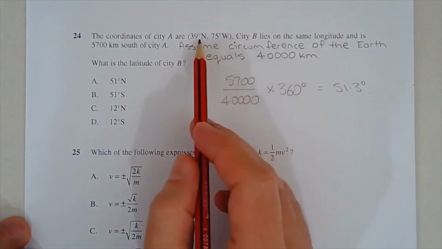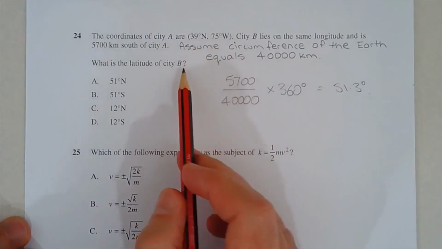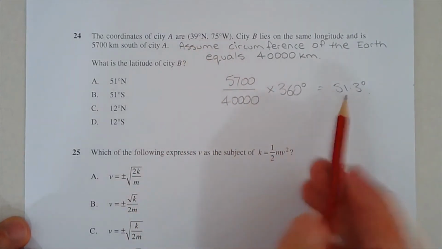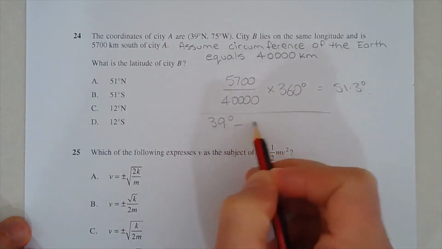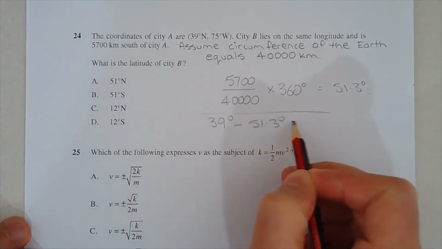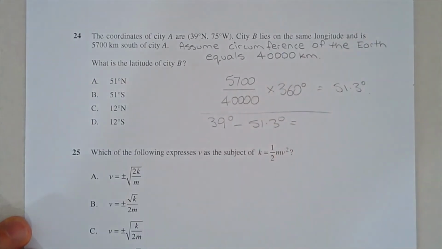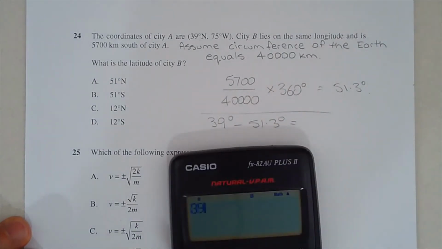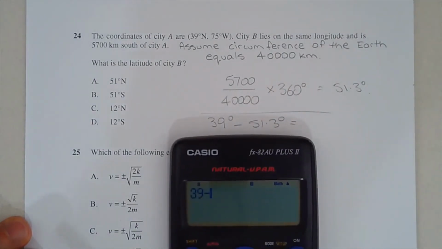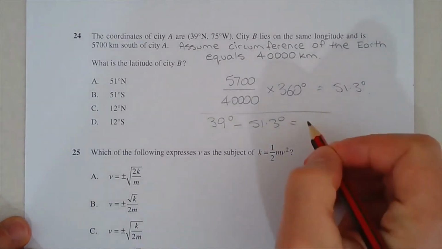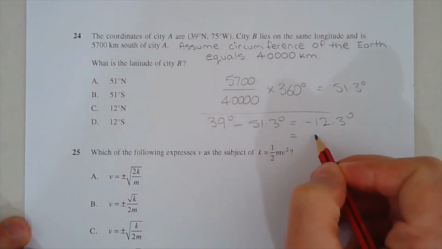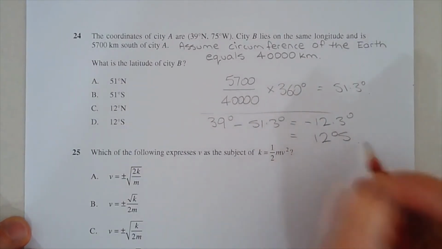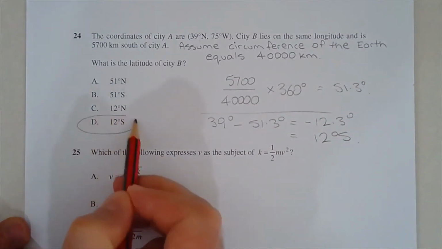So because City A is north and City B is to the south, we're going to subtract the two. So 39 degrees minus 51.3 degrees, and we get negative 12.3 degrees. That means it's below the equator, so that really means 12 degrees to the south. So it's going to be option D.